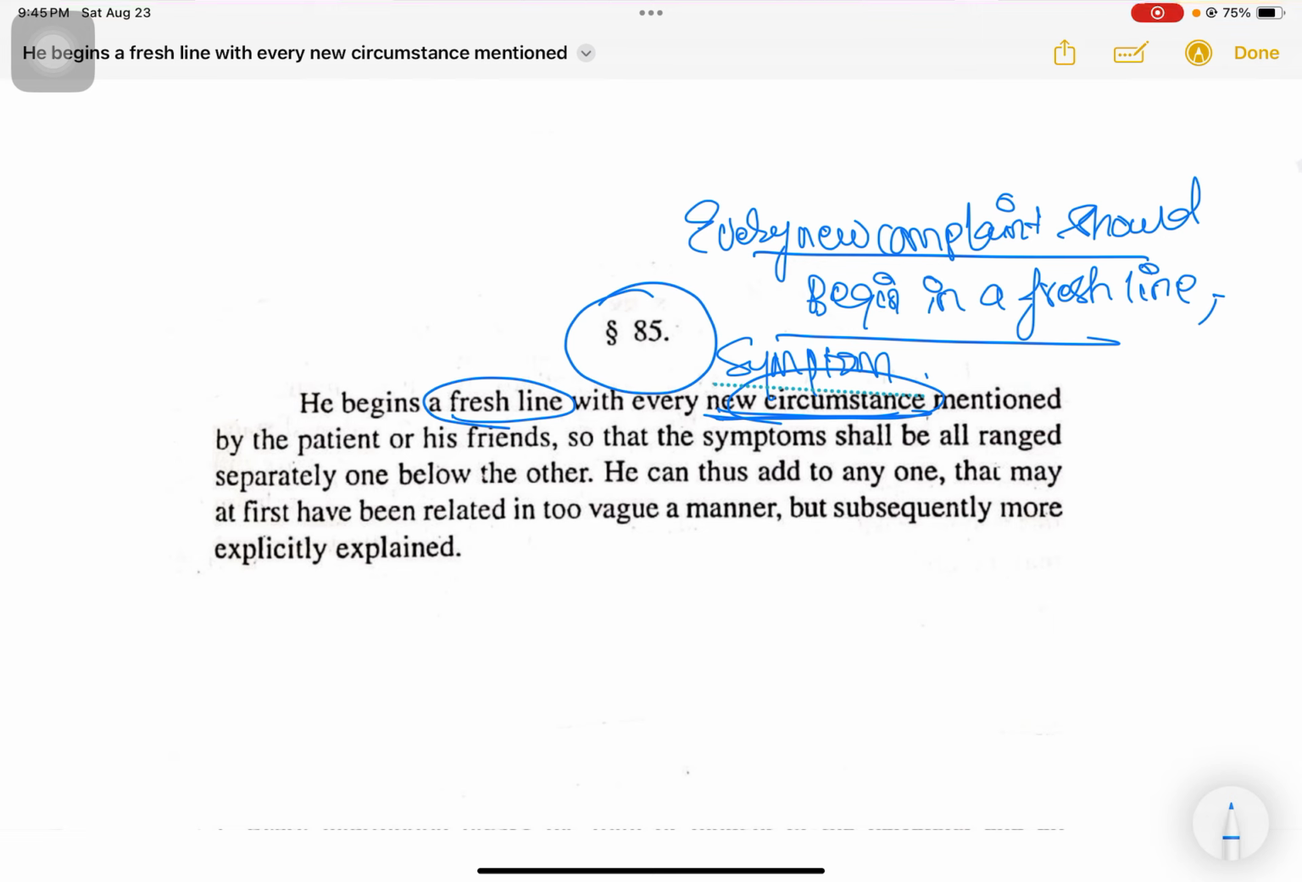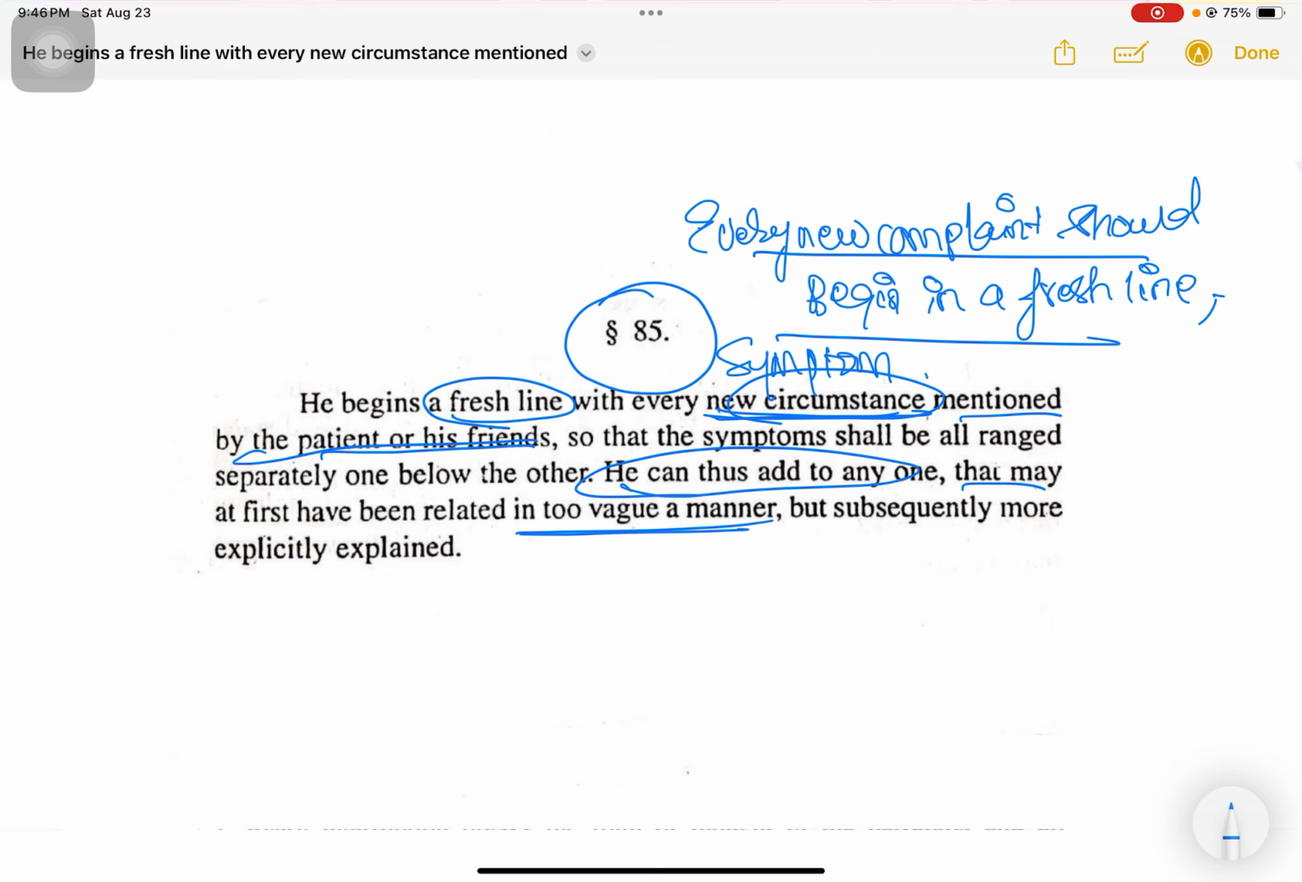Do not mix all of them in a paragraph format. And why is this? With every new circumstance mentioned by the patient or his friends, the symptoms shall be arranged separately, one below the other. So one reason is that all of them can be seen separately, one below the other.